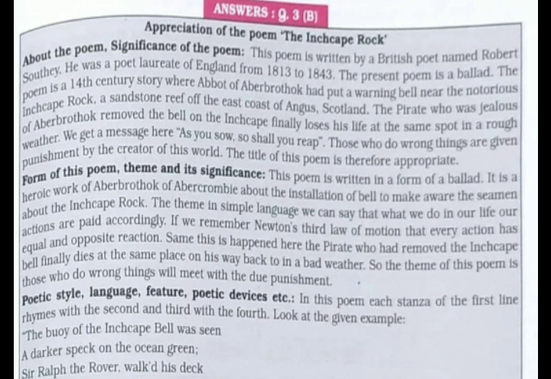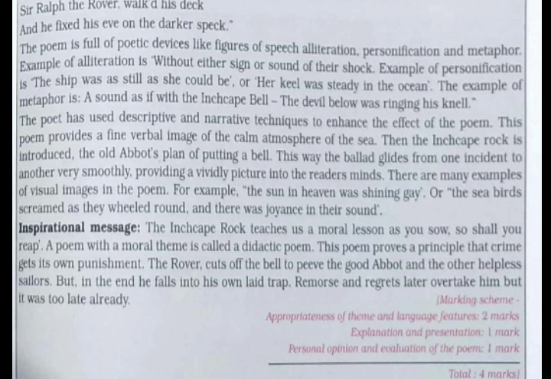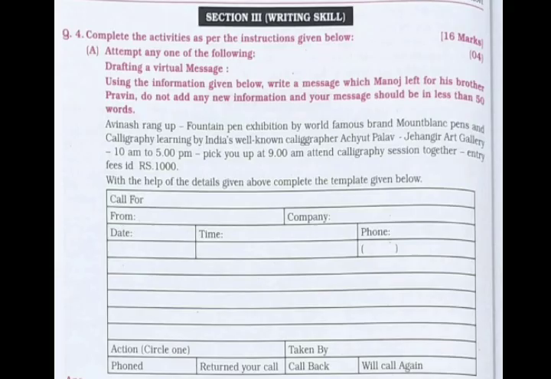So here is the marking scheme of the appreciation, that is appropriateness and language 2 marks, explanation and presentation 1 mark, personal opinion and evaluation of the poem 1 mark. So children, further we have our section 3, that is writing skill part. Then in that we have question number 4, that is to complete the activities as per the instructions given below, which carries total 16 marks.